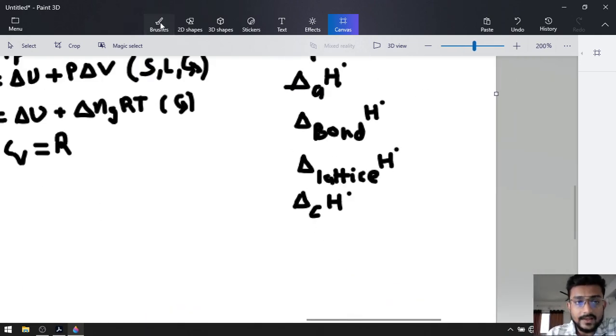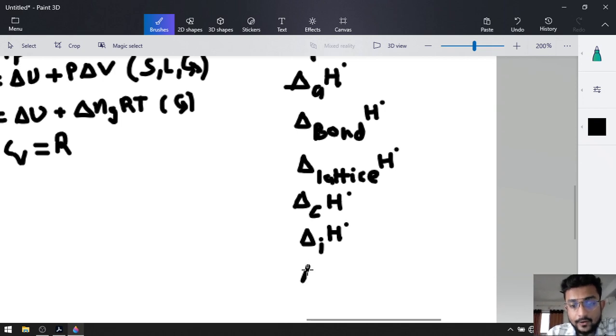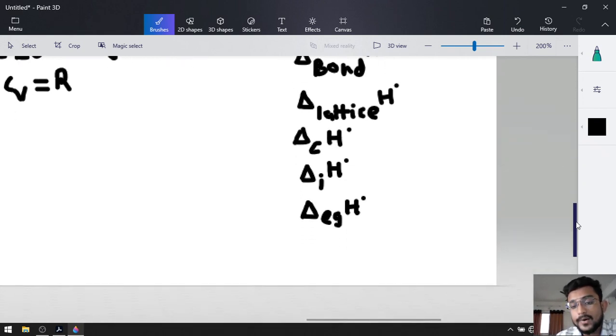The first enthalpy was ionization enthalpy, delta I H naught. After that, electron gain enthalpy, delta EG H naught. Ionization enthalpy means removal of 1 electron from 1 mole compound, and electron gain enthalpy is the addition of 1 mole electron into 1 mole compound.